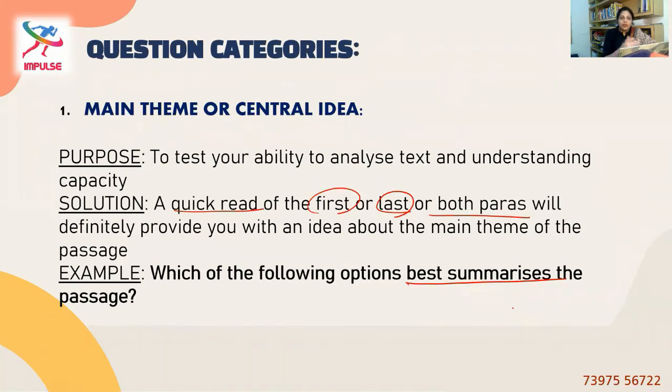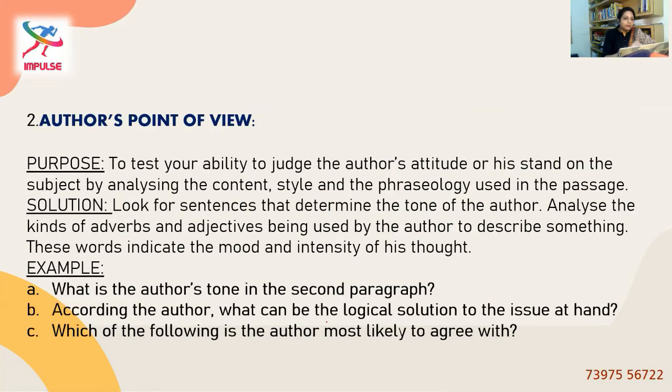So in this format, I've added 5 more categories of questions. Let's see each in detail. Author's point of view. Okay, there are many questions in many paragraphs that ask about author's point of view or author's tone, author's attitude, anything of the author has been asked. So let's see how to approach those types of questions. The purpose of such questions is to test your ability to judge the author's attitude or his stand on the subject by analyzing the content, style, and phraseology used in the passage.